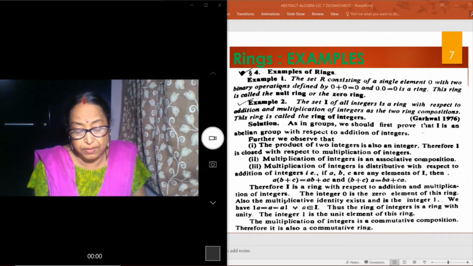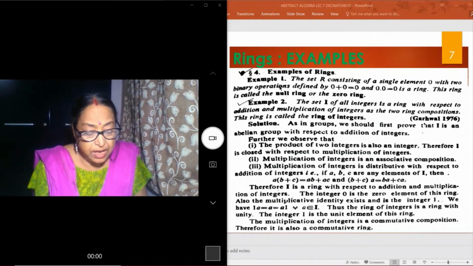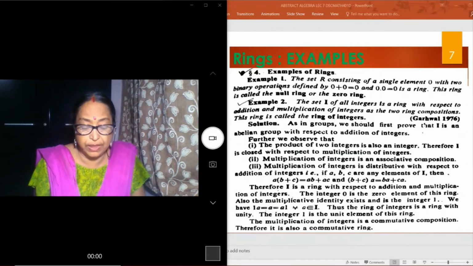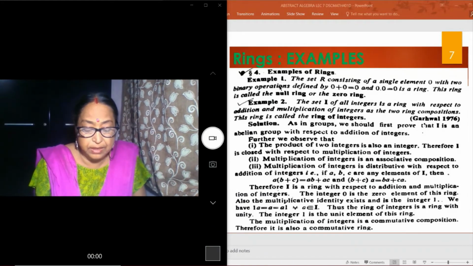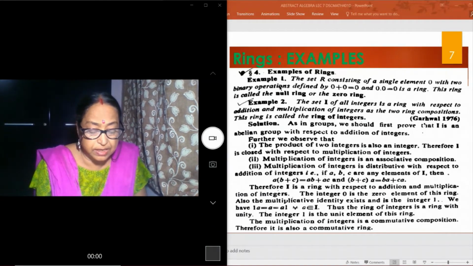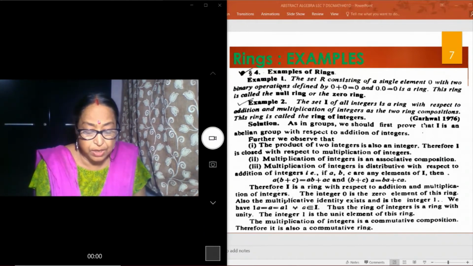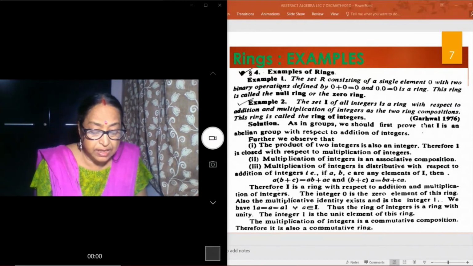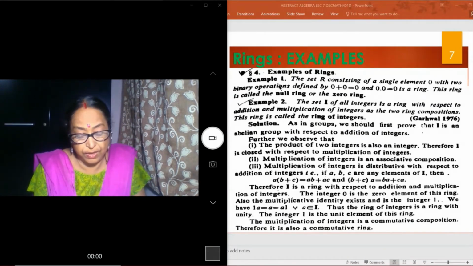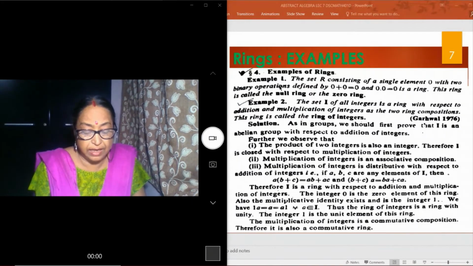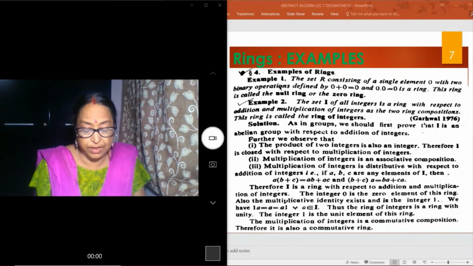Further, we observed that the product of two integers is also an integer. Therefore, I is closed with respect to multiplication of integers. Multiplication of integers is an associative composition. Next, multiplication of integers is distributive with respect to addition of integers. Therefore, I is a ring with respect to addition and multiplication of integers.